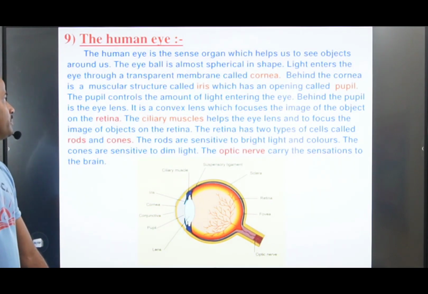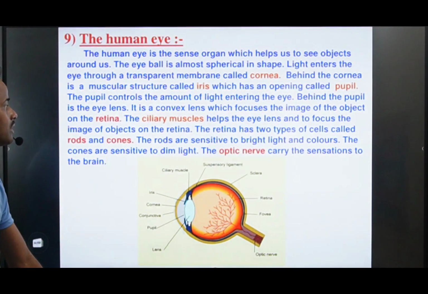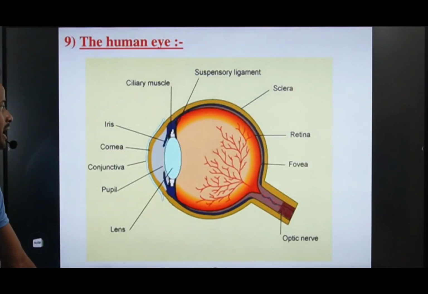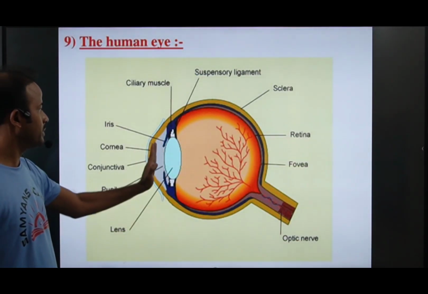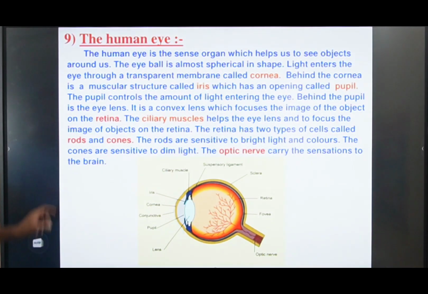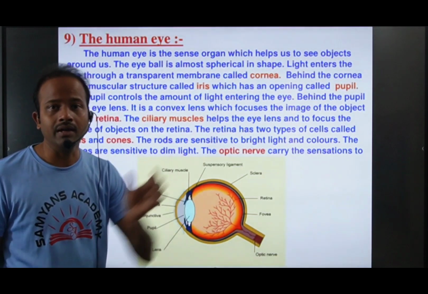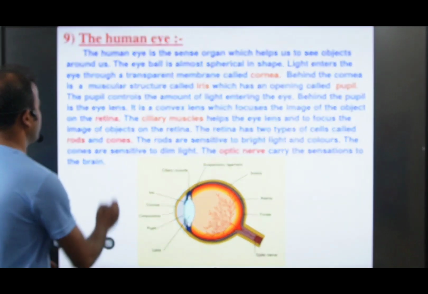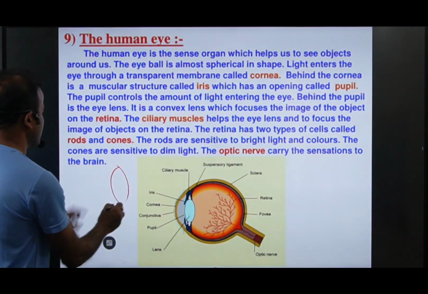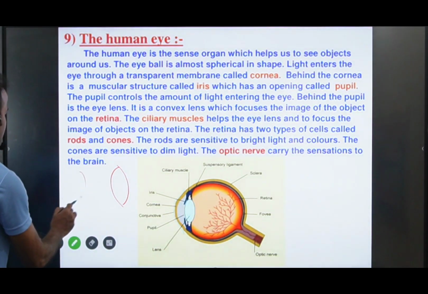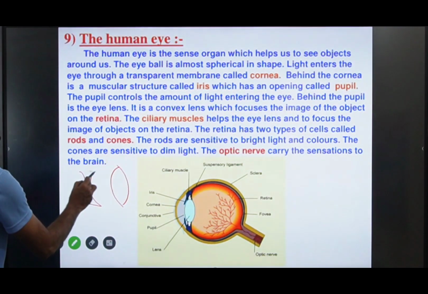Now behind the pupil is the eye lens. It is a convex lens which focuses the image of the object on the retina. Behind this pupil we have one lens. How does the lens look? It is a convex lens. We have two types of lens, concave and convex. If the spherical part is like this, then we call it a convex lens. Concave means a cave-like structure, and we call it a concave lens.